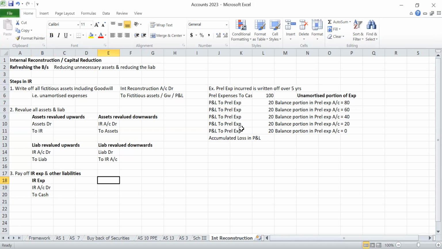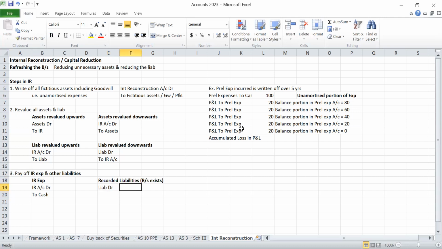Then any other liabilities you have to pay. The liabilities we can classify into recorded liability, which means it exists in the balance sheet. That liability we are paying off. In that situation, the liability will have some balance in the balance sheet that we have to cancel.